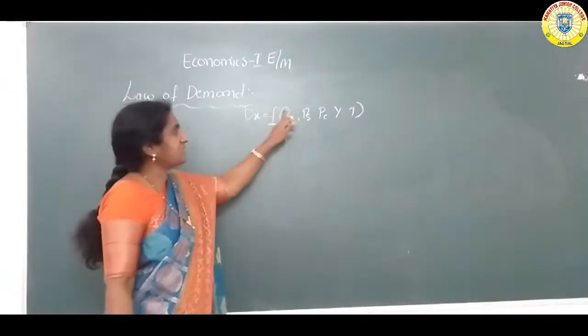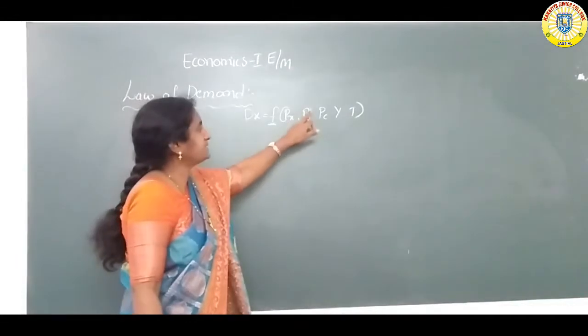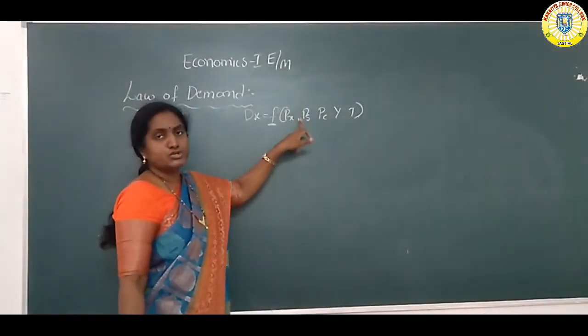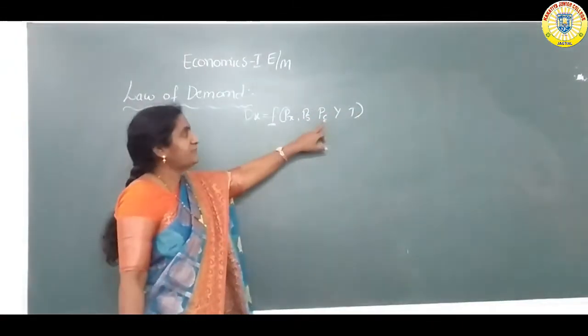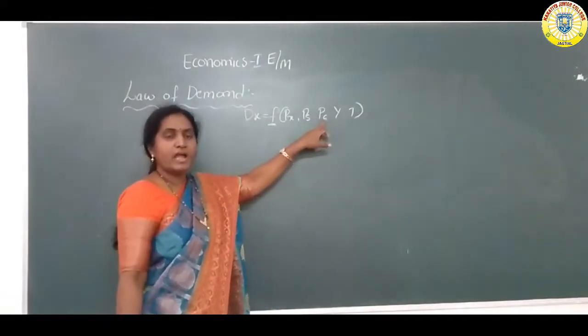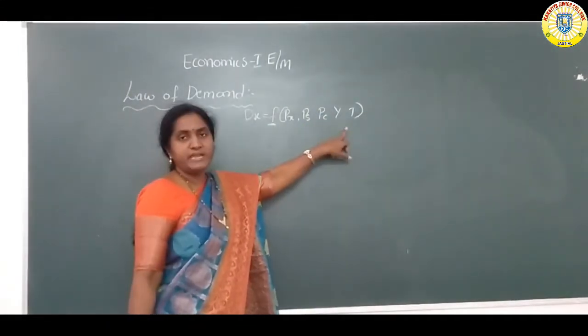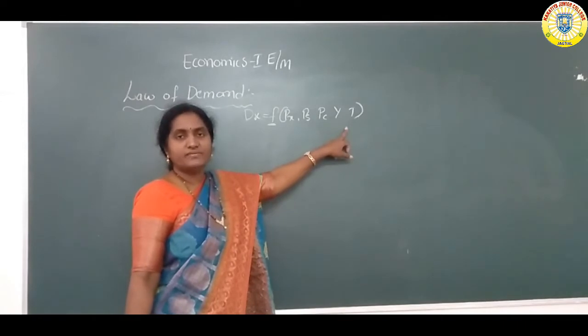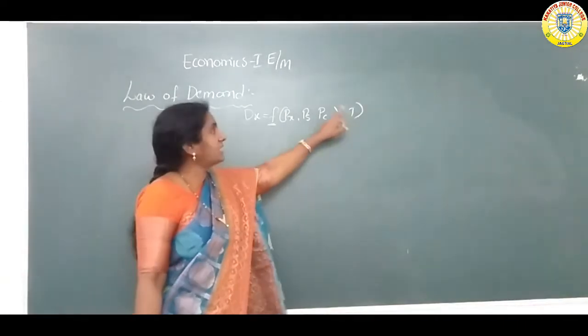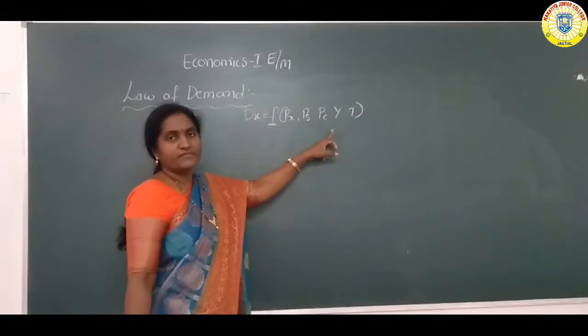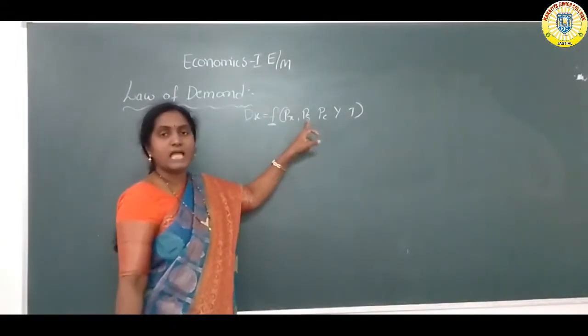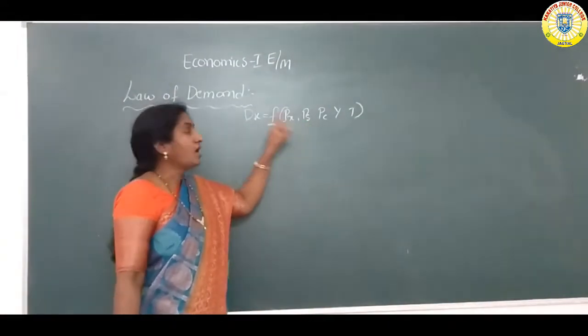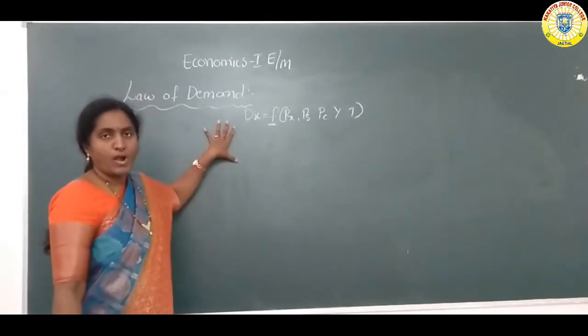Px means the price of X. Ps means the price of substitutes. Pc means the price of complementaries. Y means income. T means taste and preference of the consumer. These are the determining factors of demand, meaning these factors change the quantity demanded.